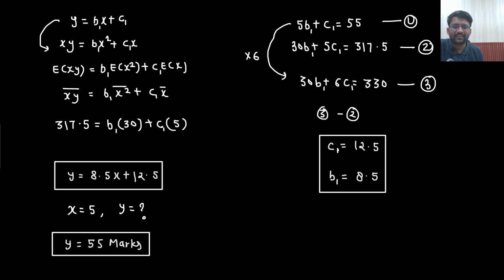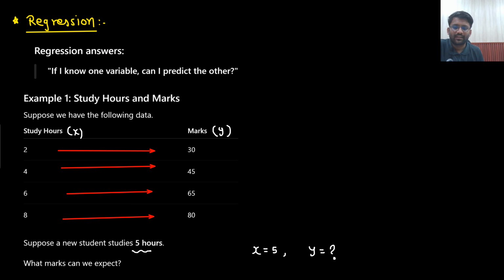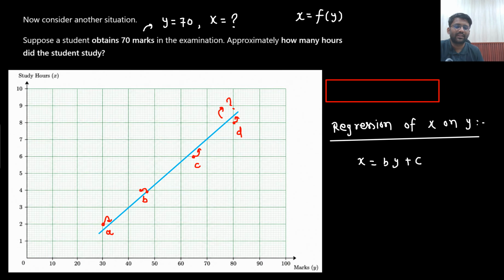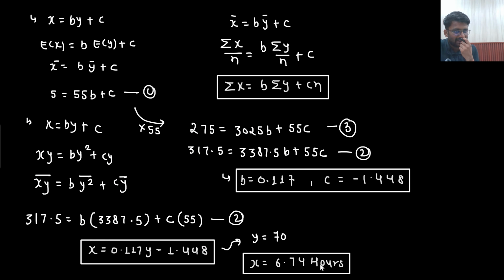Someone might be thinking that, sir, if this data was given that he is studying 70 hours, this data is somewhere right in the middle, so I can take the average. It doesn't go like that. This is the best possible case, that looking at the data, I can predict that if he needs to get 70 marks, then he needs to study 6.74 hours. Is that clear to you?